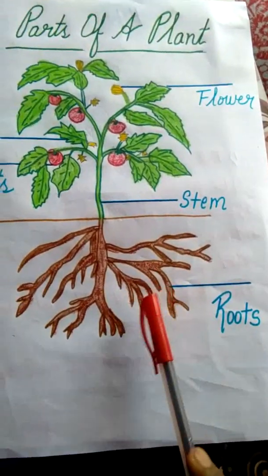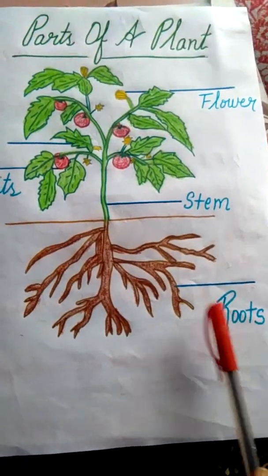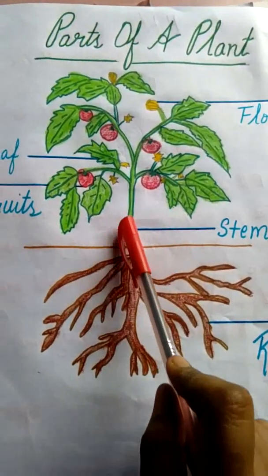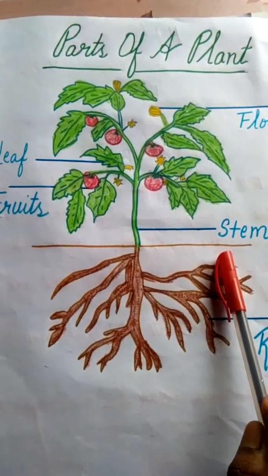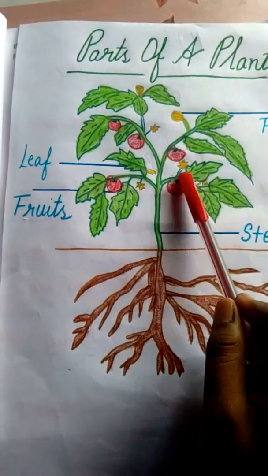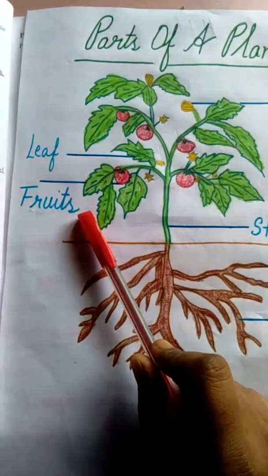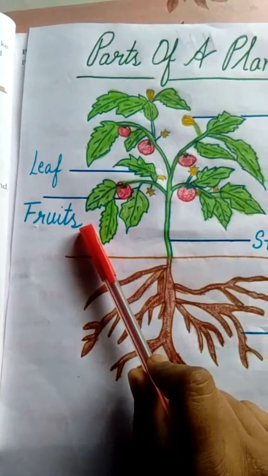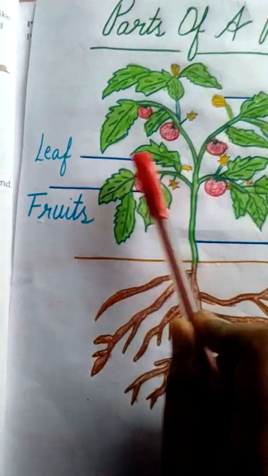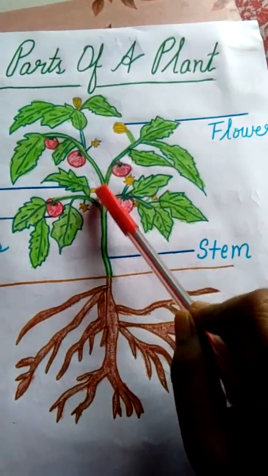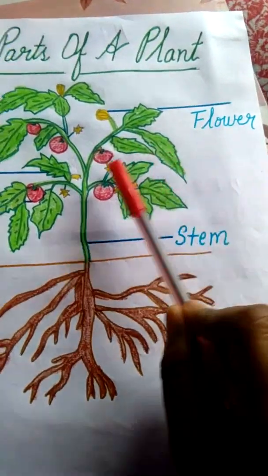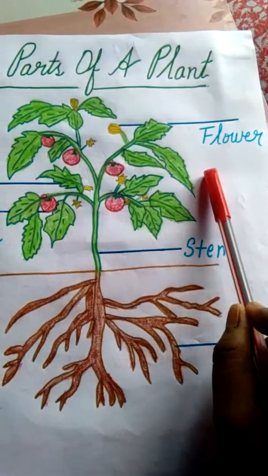The above of the ground is what? Stem. This red is the fruits. This green part is a leaf. And this yellow part is a flower.